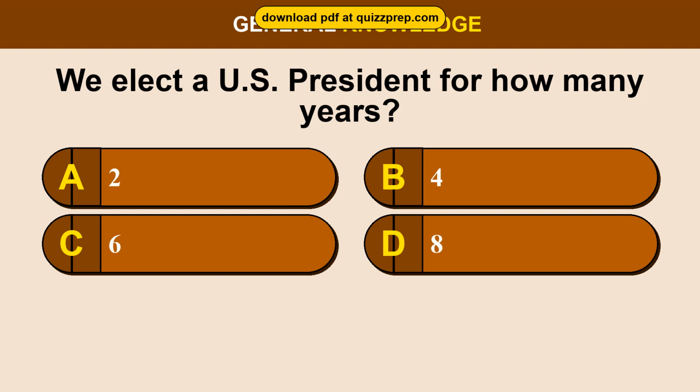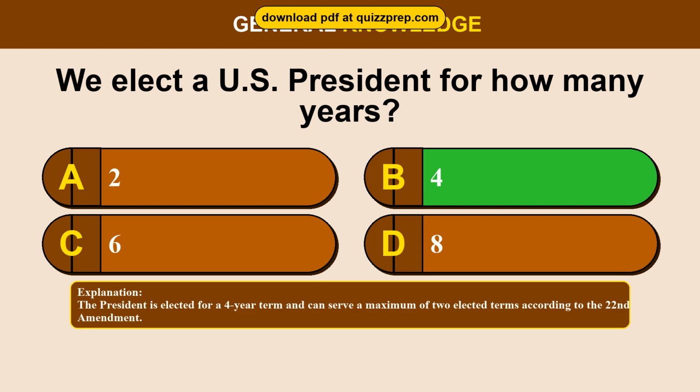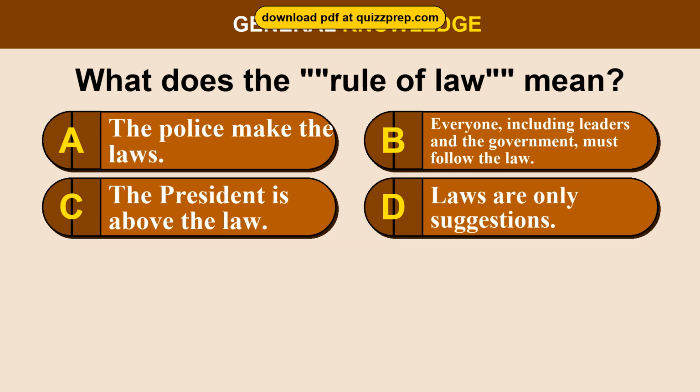Question 34. We elect a U.S. president for how many years? Option A, 2. Option B, 4. Option C, 6. Option D, 8. The correct answer is option B, 4. The president is elected for a 4-year term and can serve a maximum of 2 elected terms according to the 22nd Amendment.